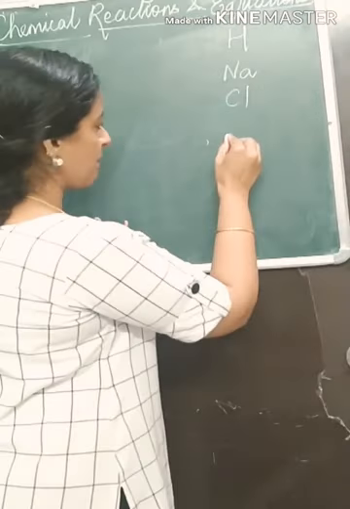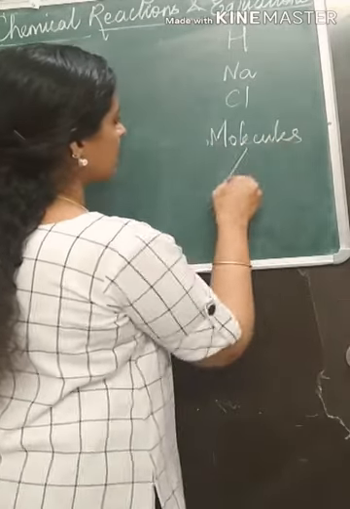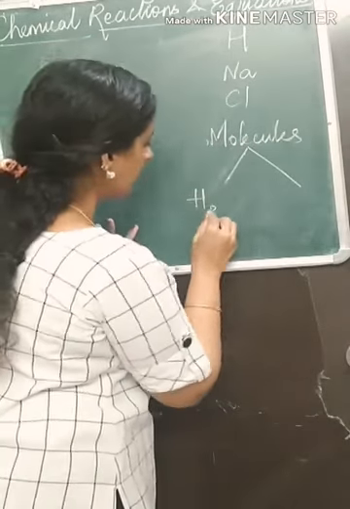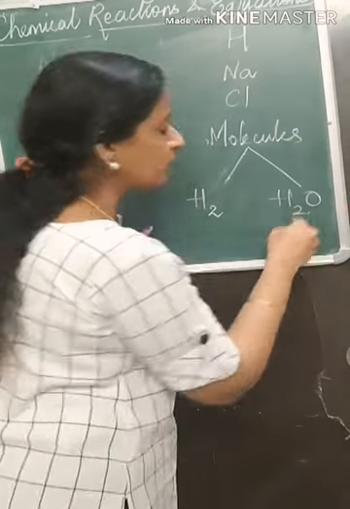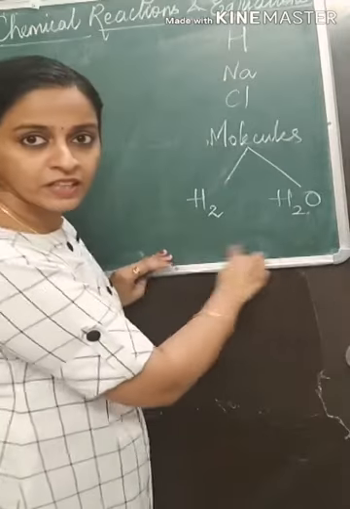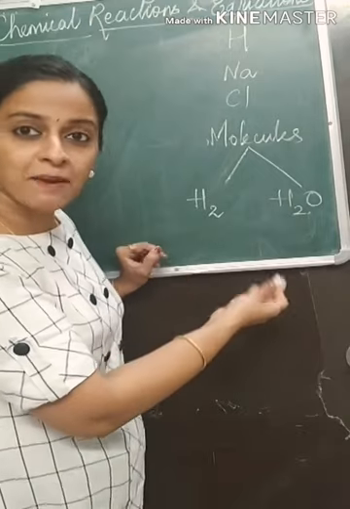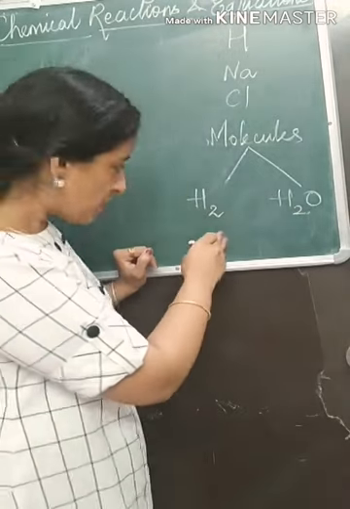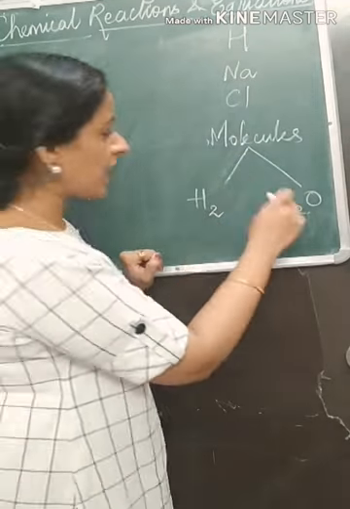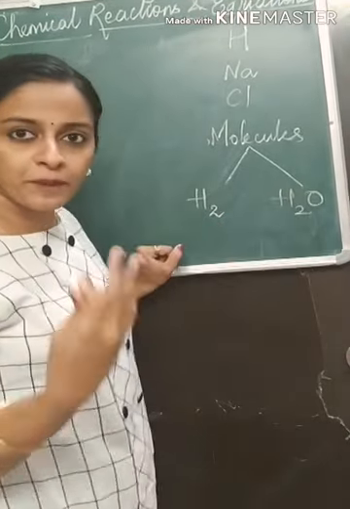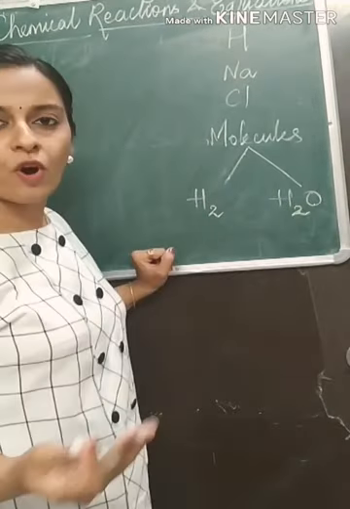For example, if I am talking about molecules, it can be divided as hydrogen molecule, this is also a molecule, whereas water molecule. Now there is a difference between these two. This molecule is formed from the same atom of element hydrogen, whereas this molecule is formed by 2 atoms of hydrogen and 1 atom of oxygen.